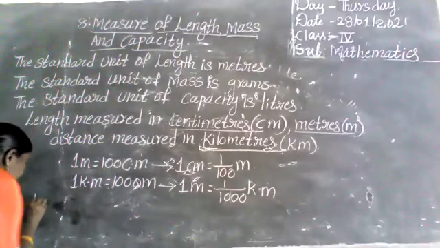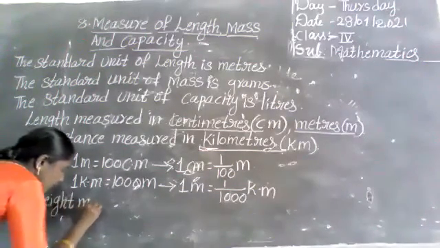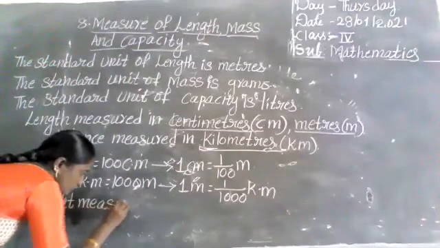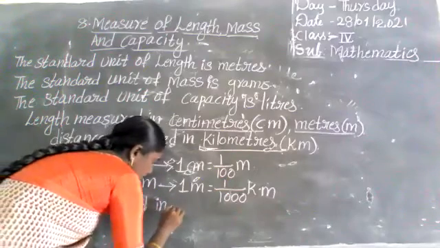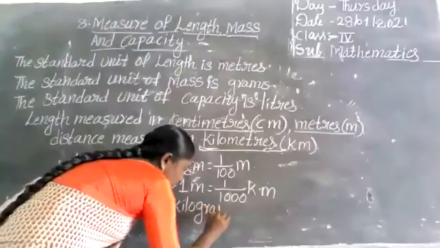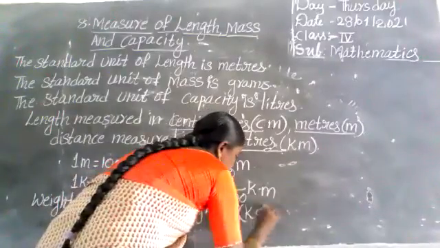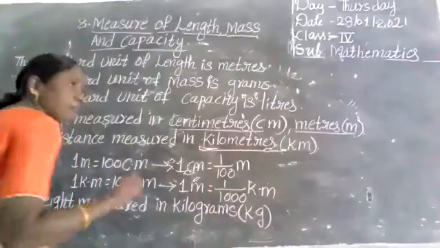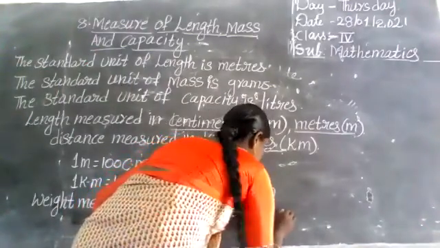Next, weight is measured in kilograms. The short form is kg. Next, grams.